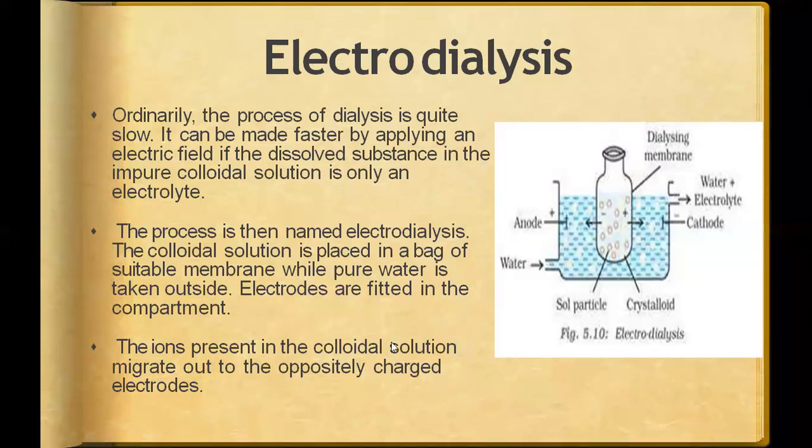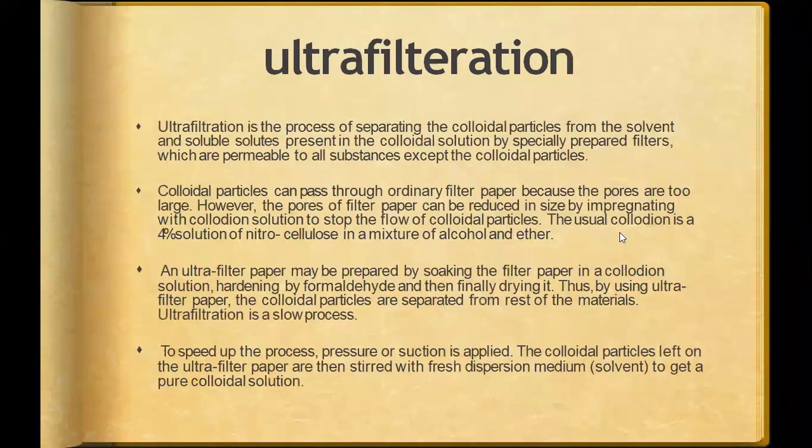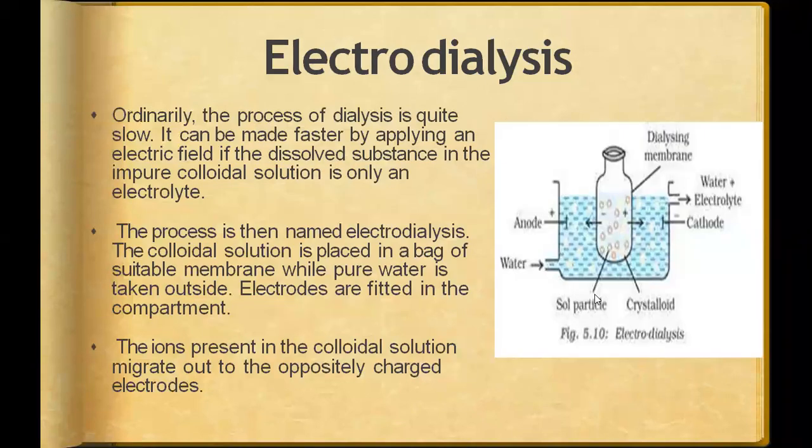The ions present in the colloidal solution migrate out to the positively charged electrode. So what happens? We know that when electrolytes are in a dissolved state, they dissociate into positive and negative ions. When we apply an electrical field, the negative ion will move towards the positive end and the positive ion will move towards the negative end.